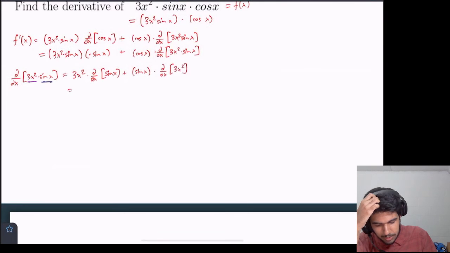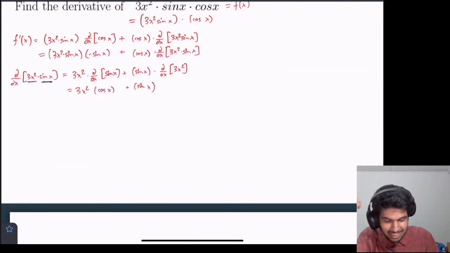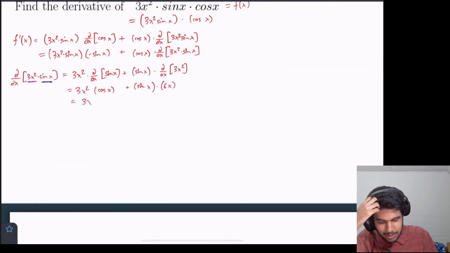So that's equal to 3x squared, the derivative of sine x is cosine of x, plus sine of x times the derivative of 3x squared. We actually just did this in the last slide. That's 6x. So this is equal to 3x squared cosine of x plus 6x sine of x.